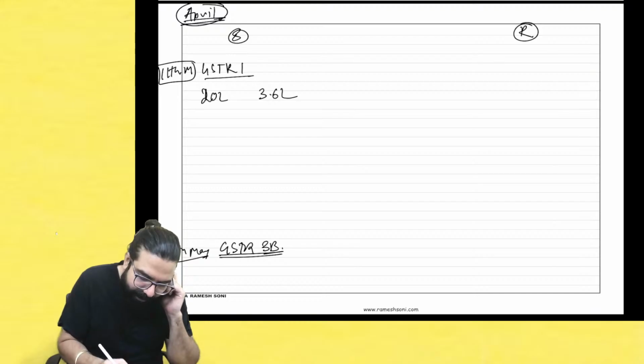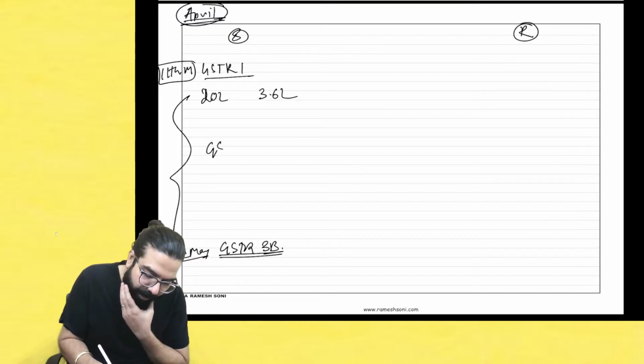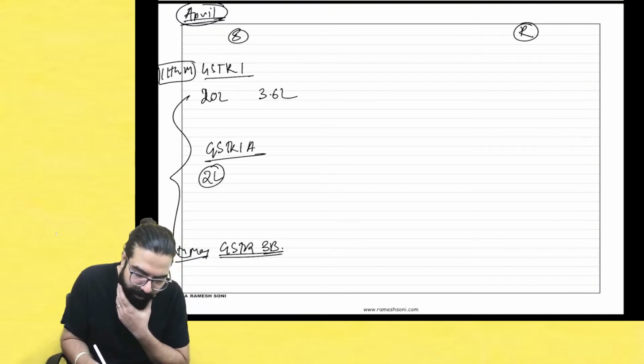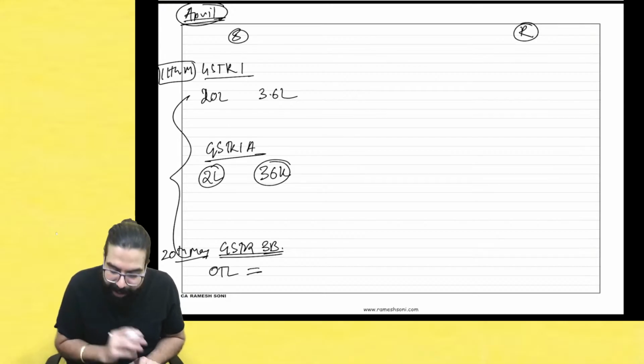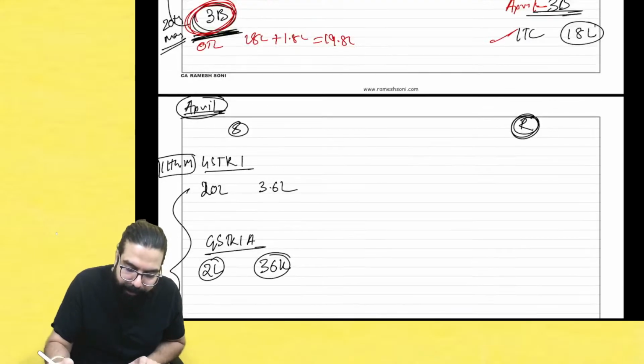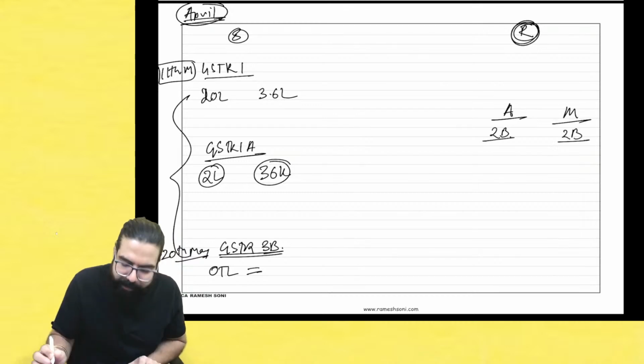before filing GSTR 3B, in between, I realized that there was an omission, and in GSTR 1A in May, I went ahead and showed 2 lakh rupees of sale, on which I showed 36,000 rupees of tax. Can you tell me what will be my total liability in the month of April? And can you tell me, for my recipient in the month of April, in GSTR 2B, how much credit he will get? And in the month of May, how much credit he will get?